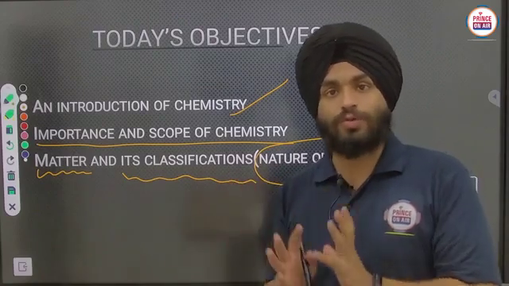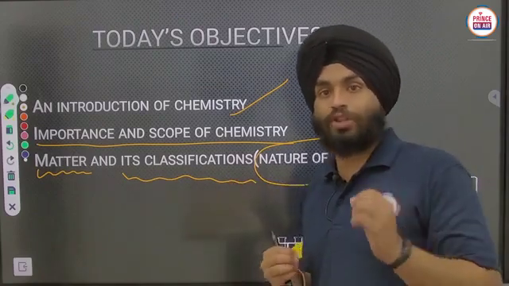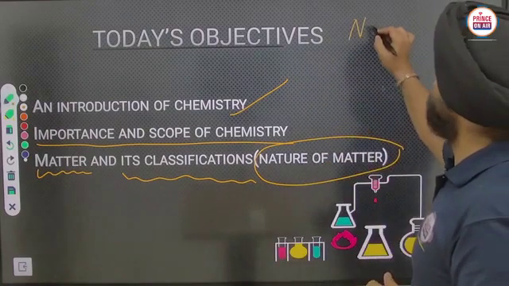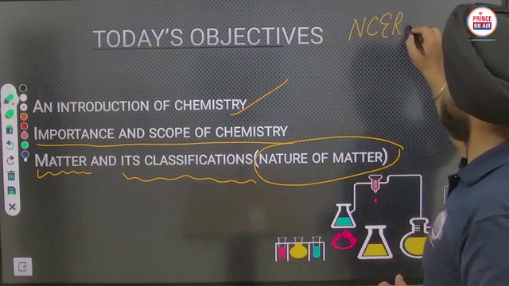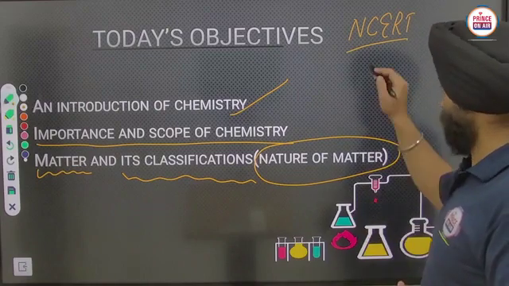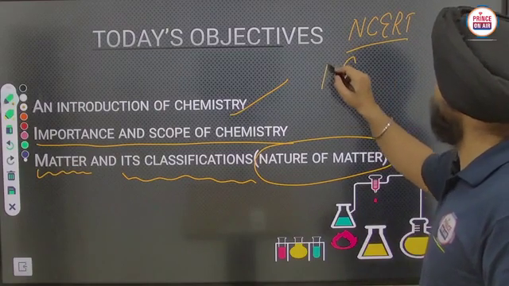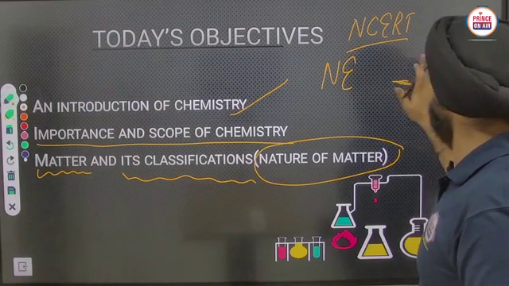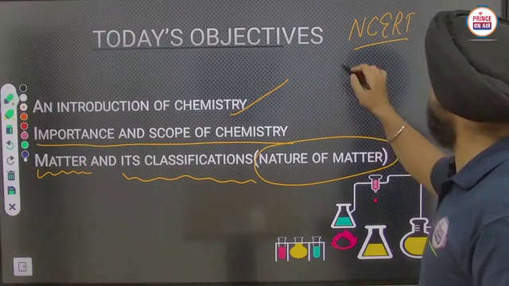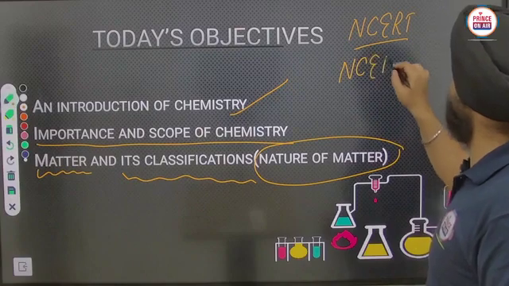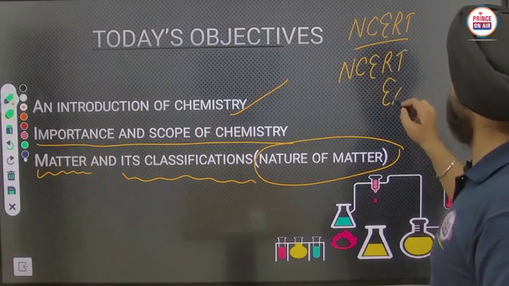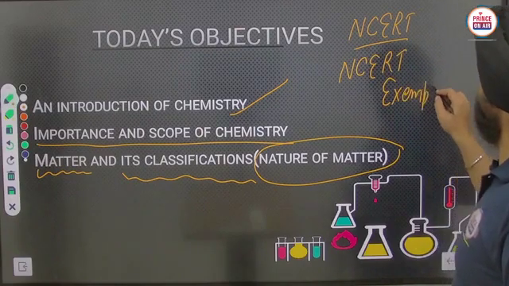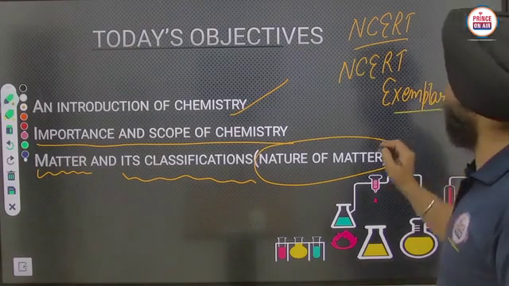The books I am following to teach you are firstly NCERT, then NCERT Exemplar.